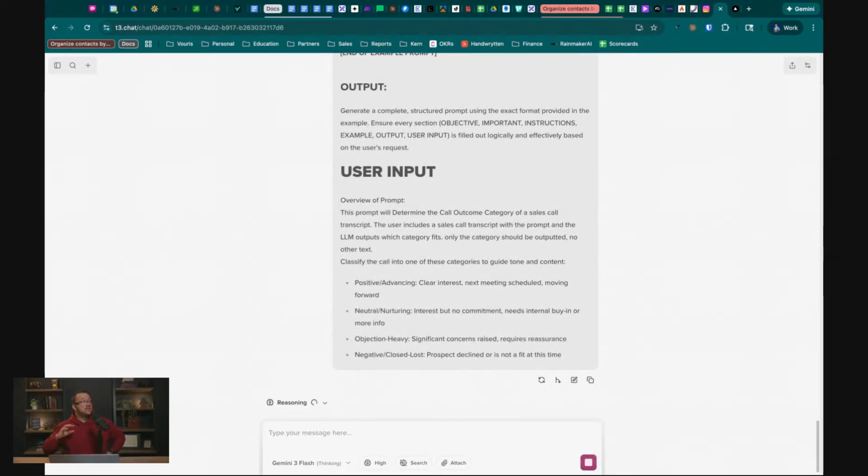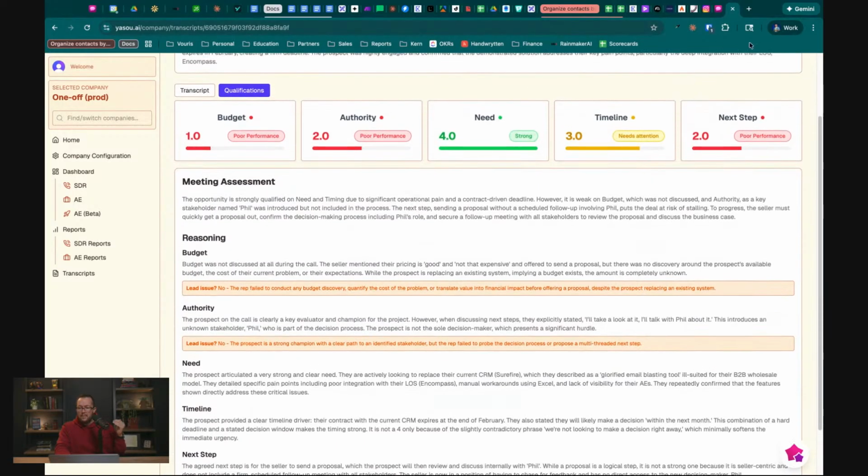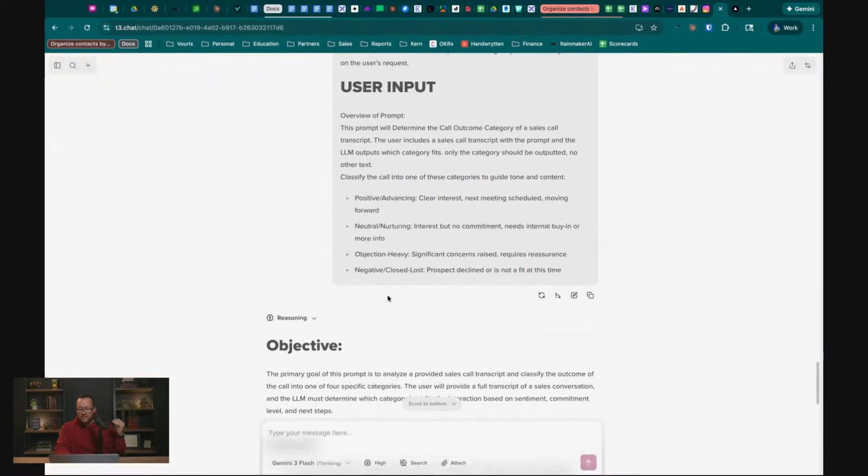Now, there's a couple of things that we can do here that could be interesting. Again, any question around prompt engineering, feel free to ask. Right now in our platform, we do these types of assessments already, right? We do a decent amount of these assessments. What I'd like to do is roll up the output of this prompt, whatever category this call falls into, to a deal level.